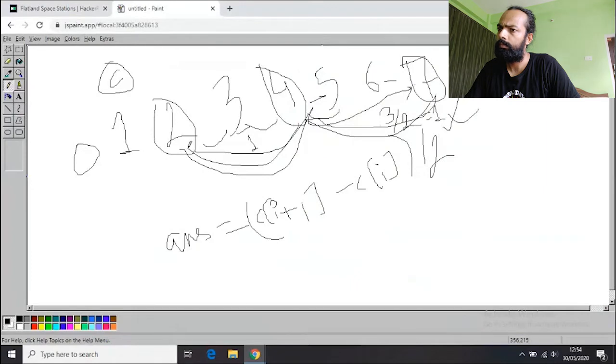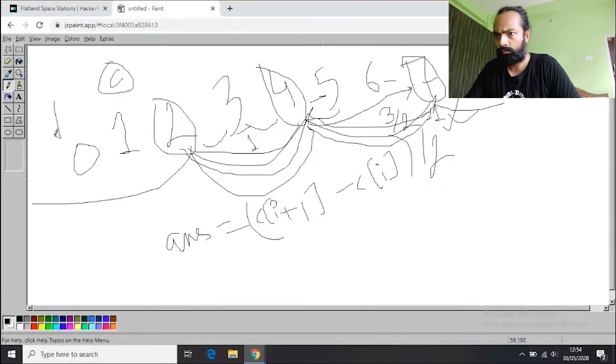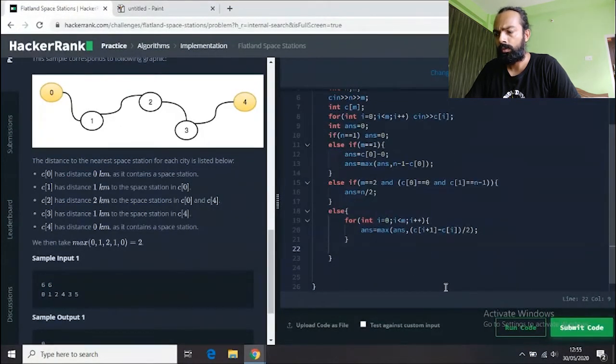But if you have realized, we have left one thing over here. We calculated the distance between 4 and 2. We calculated the distance between 7 and 4. But we left out the distance between 2 and 0 and 7 and 8, because we don't have space stations at cities 0 and 8. So after completing my for loop, I would like to include these 2 points in my operation. It will be like this: ans is equal to max of ans comma c[0] minus 0. And similarly another will be max of ans comma